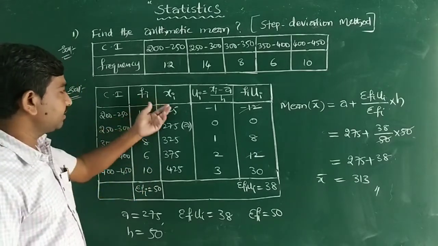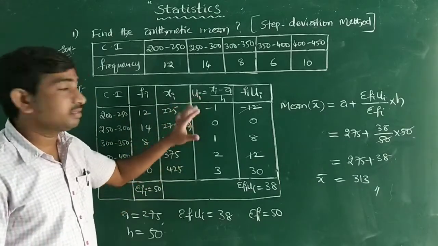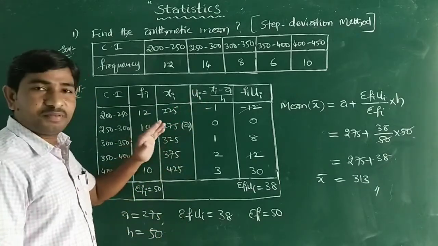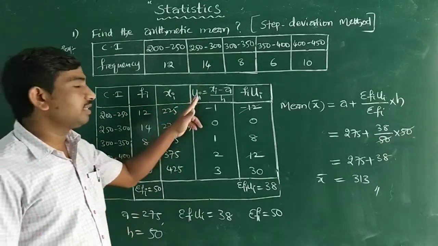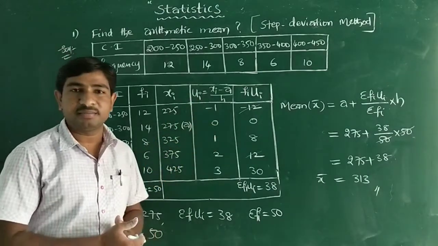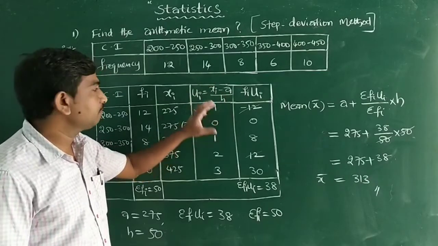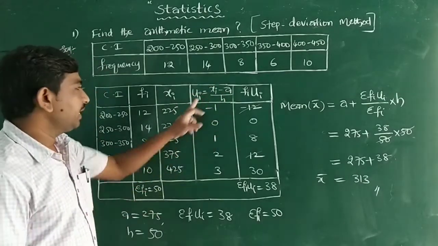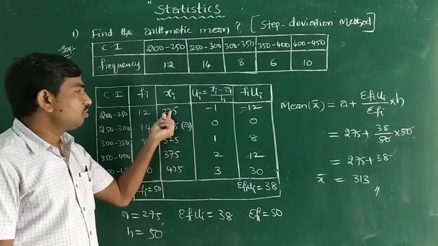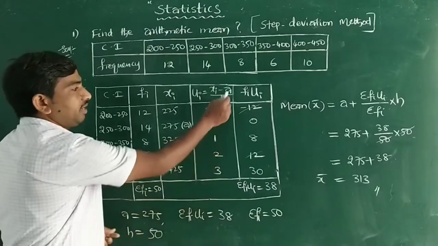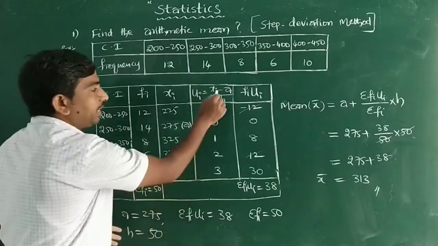So now find the class marks, the mid values of the class intervals. Already I said. So here is a small change. In the previous deviation method, we took di, but in this step deviation method, we are taking ui, which is xi minus a by h. This is the formula to find the ui's. Here xi means these are all xi's, and a means the assumed mean, which is 275. So 225 minus 275, how much? Minus 50.